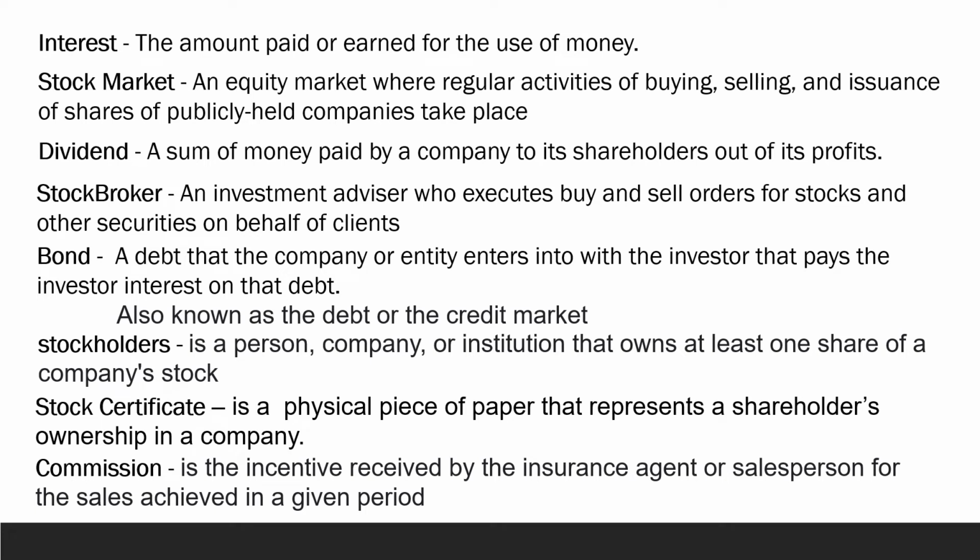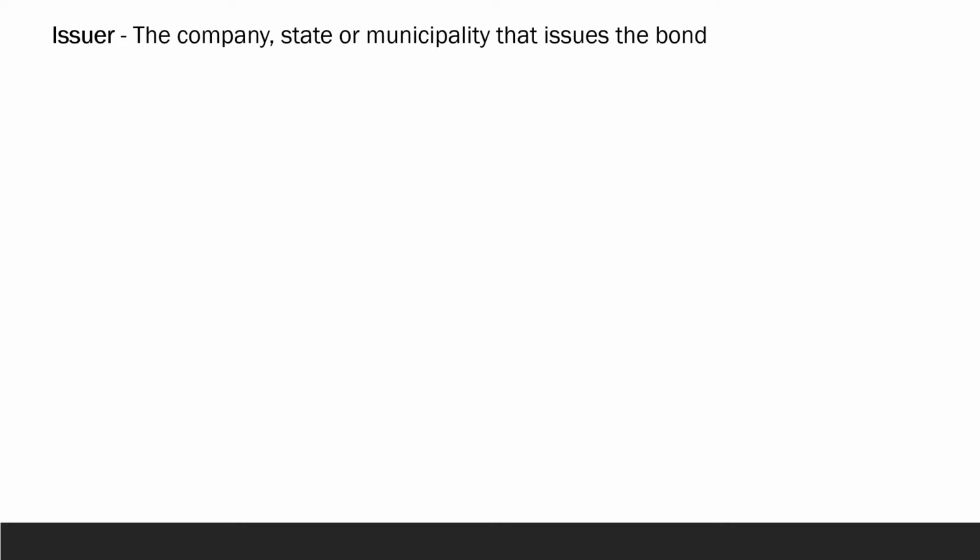It is a physical piece of paper that represents a shareholder's ownership in a company. Next one is the commission. Commission is the incentive received by the insurance agent or salesperson for the sales achieved in a given period. The next is the issuer. Issuer, the company, the state or municipality that issues the bond.